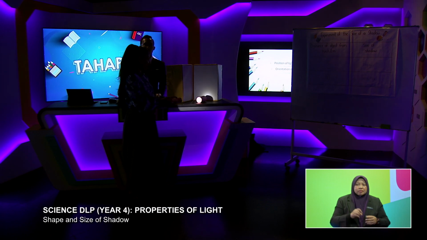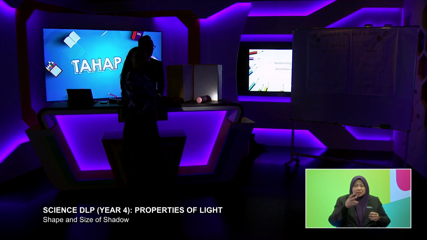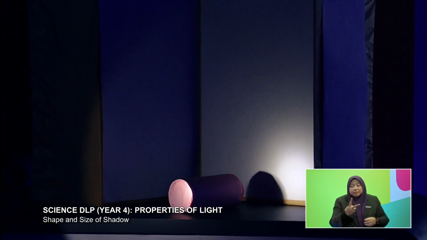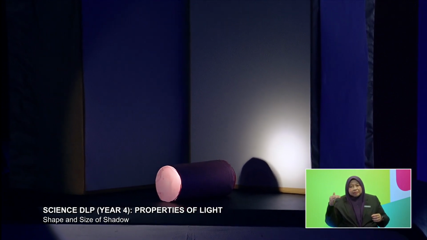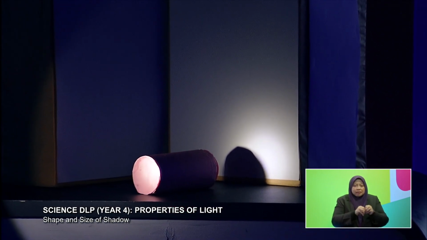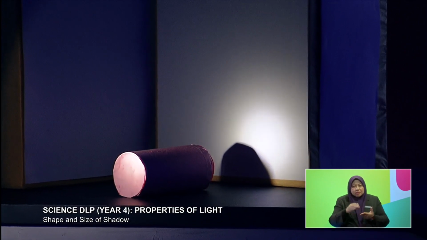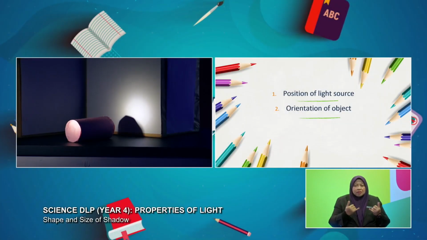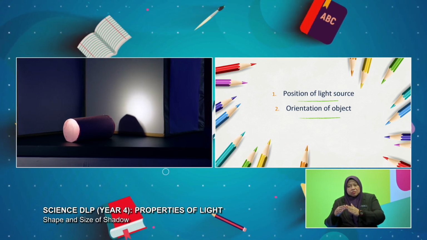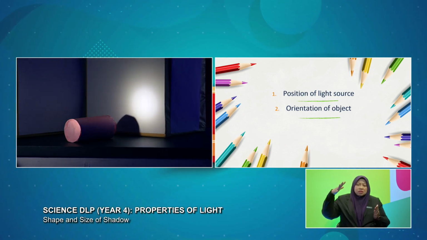There you go. So do you see the shadow? Yes, it's like a circle, or a semicircle. Semicircle, yes. Now if you change the position of the light source, you go towards your right. Okay, I'll be going towards my right.